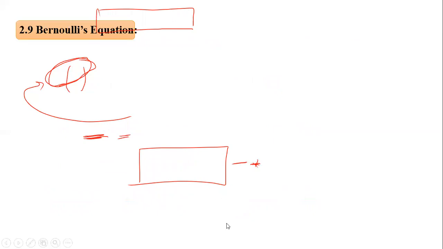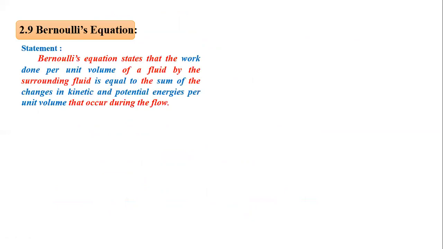Now the next article is Bernoulli's equation. Now let me learn the statement of Bernoulli's equation. So this is the mathematical statement.